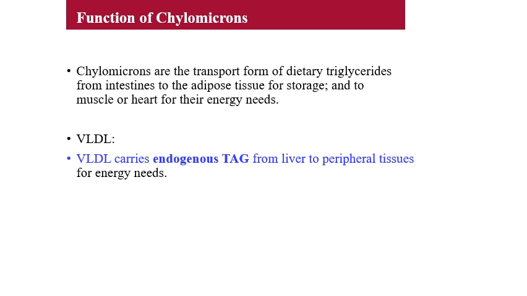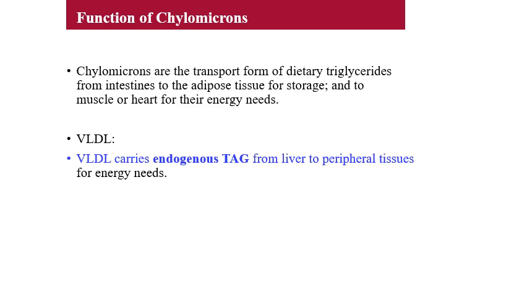Now the functions of each class. The function of chylomicrons is to help transport dietary TG from the intestine to the adipose tissue for storage and to muscle or heart for their energy needs. So remember, chylomicron is the predominant lipoprotein which transports our dietary TG from the intestine to the storage site.